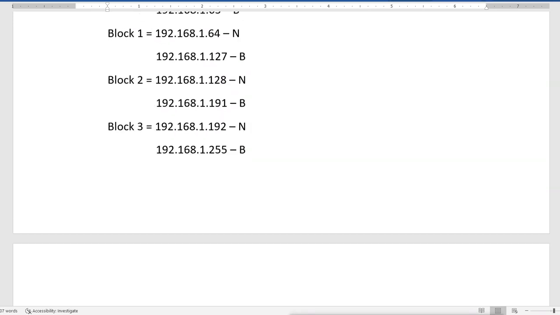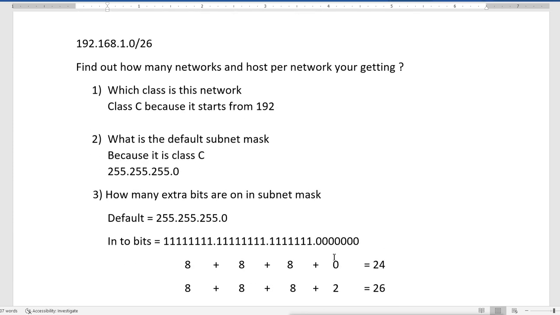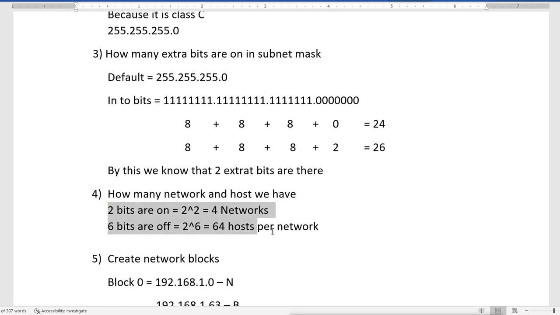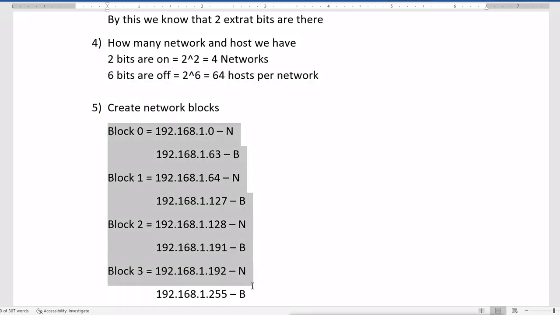So what we did here, we found the number of networks and hosts, and we created the 4 network blocks with their start and end IPs.